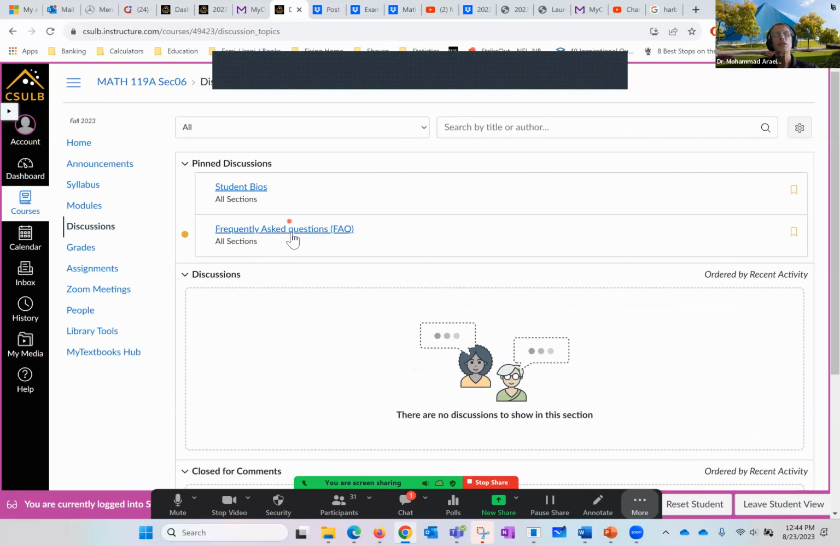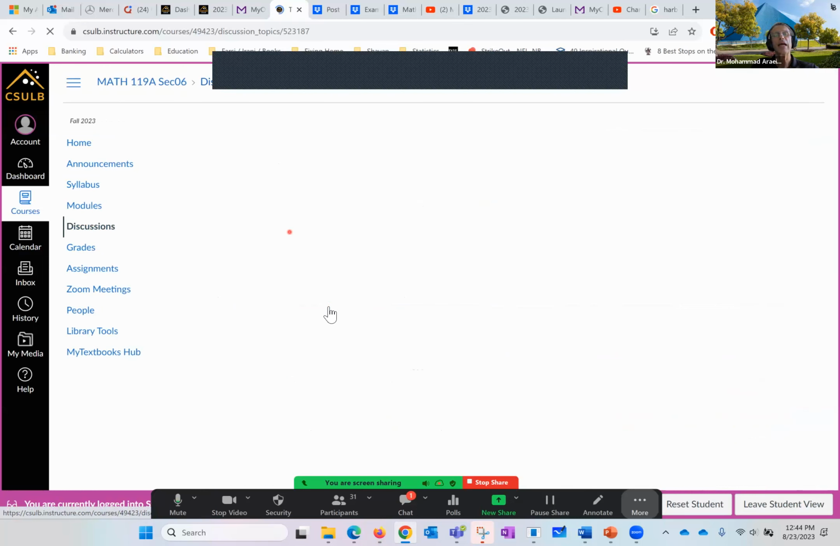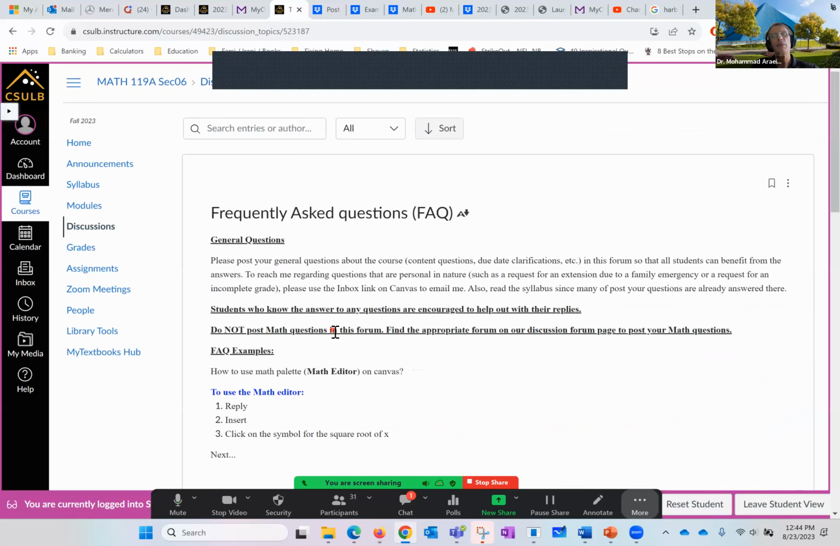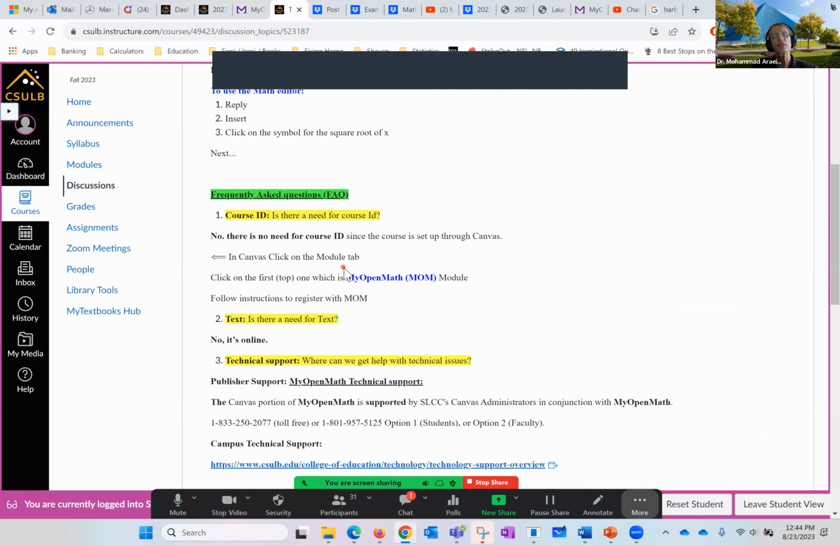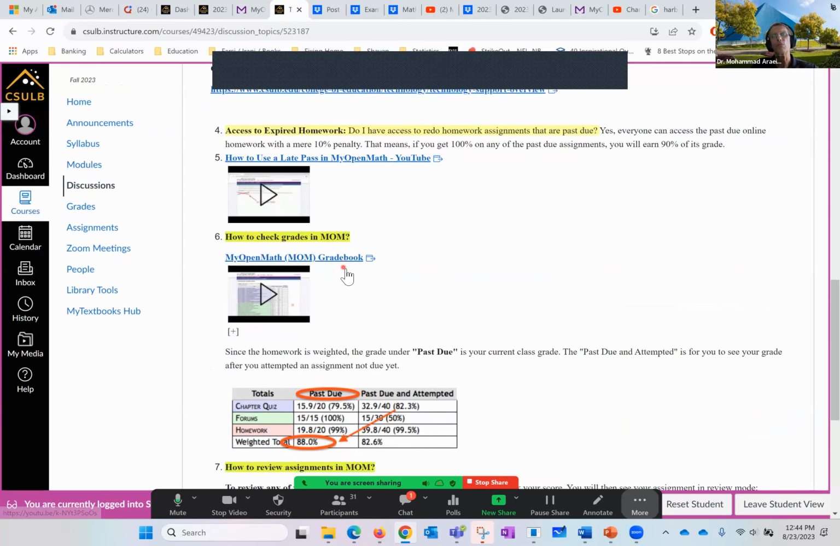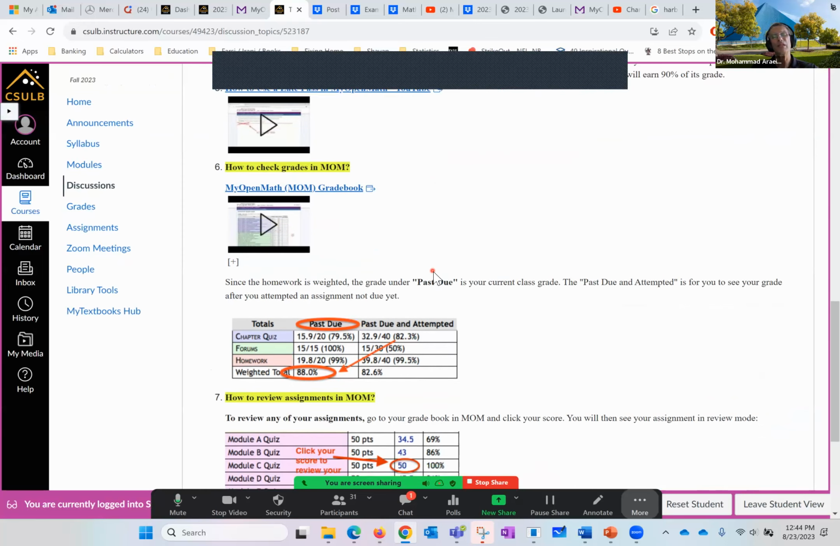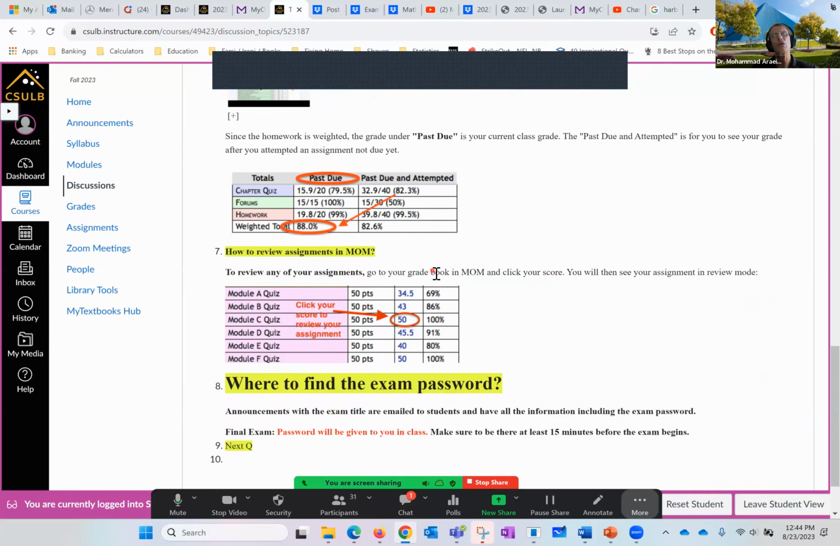And the second one is the FAQ, frequently asked questions. In the past, students had some questions. I put them here. For example, one of the questions is course ID. Do I need a course ID for MOM, My Open Math? The answer is no, because we register under the modules right here through Canvas. And there are more. Please, it takes only a few minutes of your time to read it. So if you happen to have any questions, first read this.